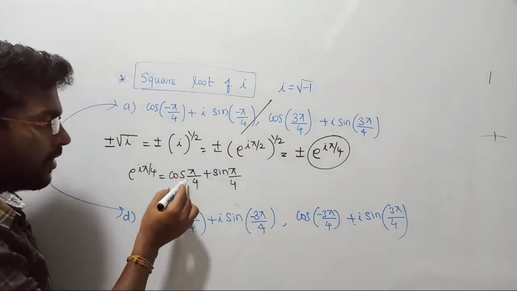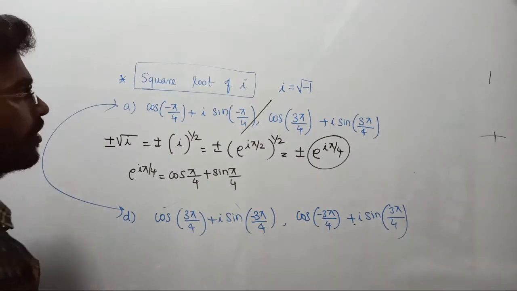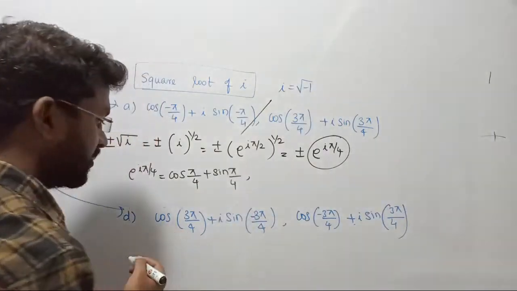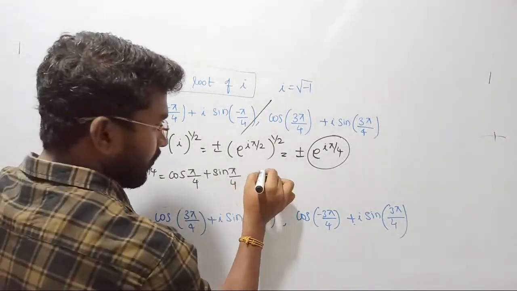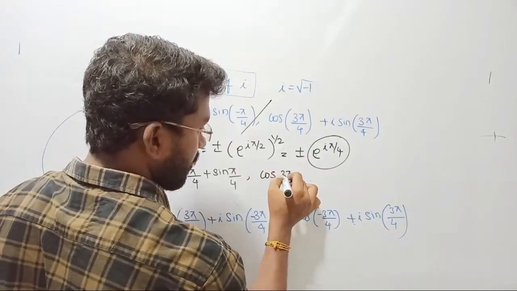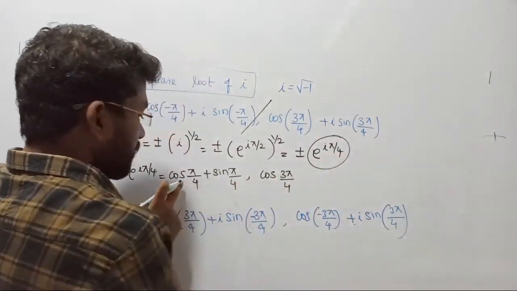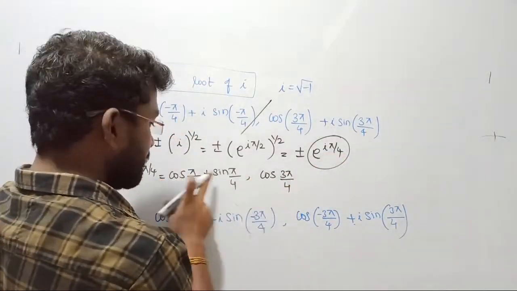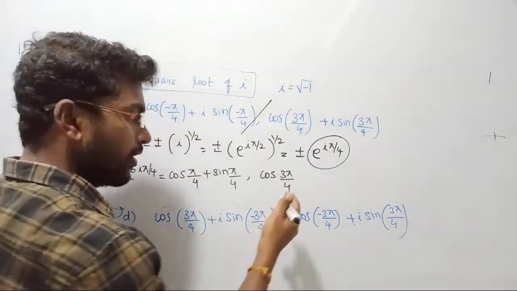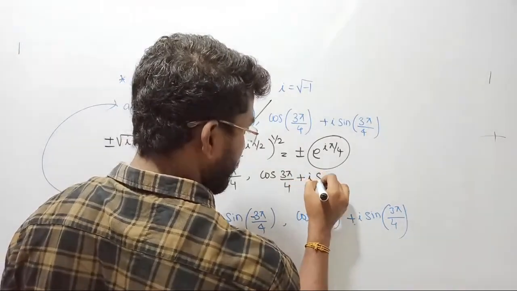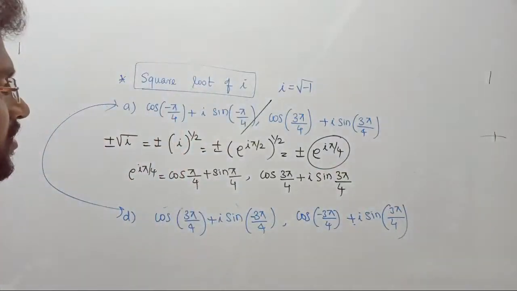So for that, listen, cos pi by 4 plus sin pi by 4, that is one root possibility, that is correct, right? And what is the second thing we should consider? What about the other possibility? The other possibility is to check the value of cos 3 pi by 4. You can cross-check it yourself. If it is plus i, then for minus i what should you consider? Since sin pi by 4 comes as plus, cos of 5 pi by 4 will give you a plus value. Similarly, cos of 3 pi by 4 will give you a minus value, right? So let us see. It can be considered as i into sin 3 pi by 4, right? Now, which is the correct answer here?